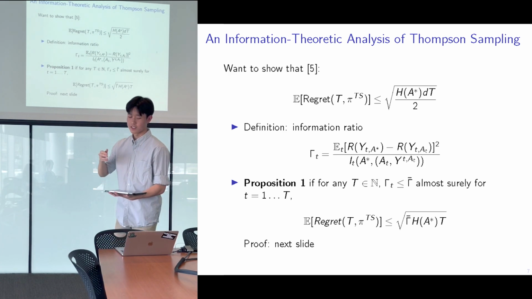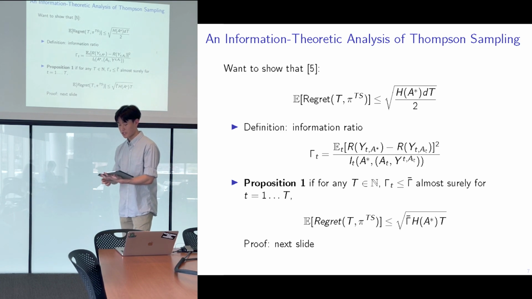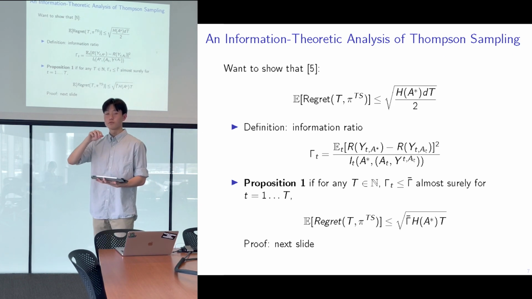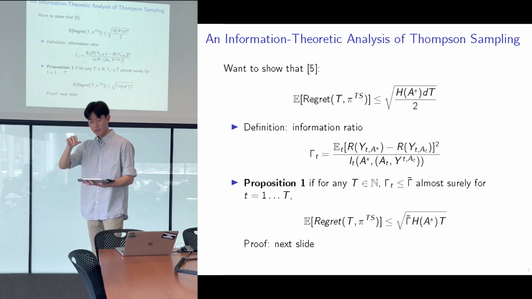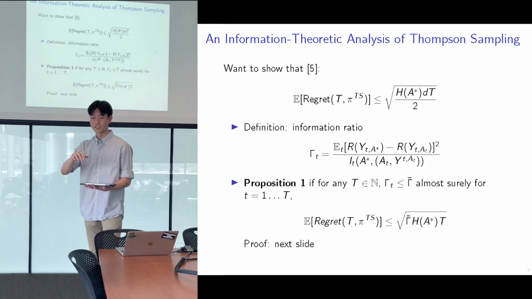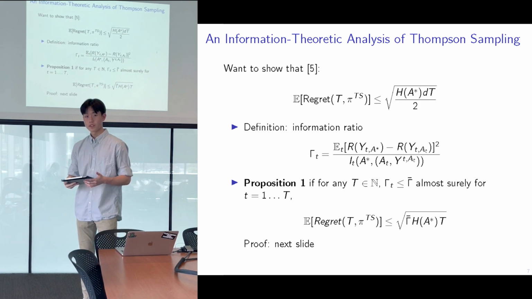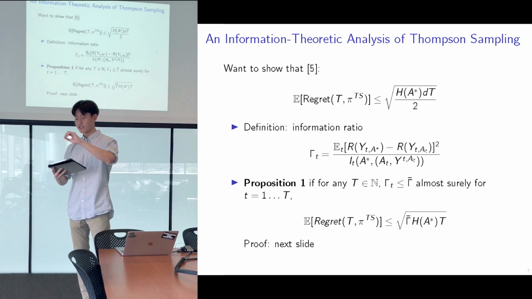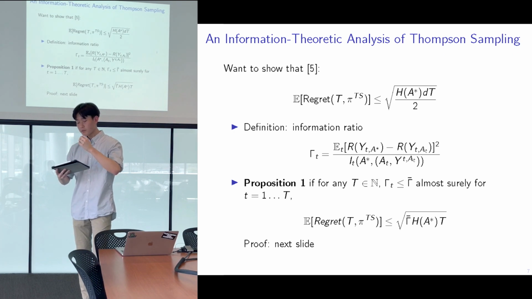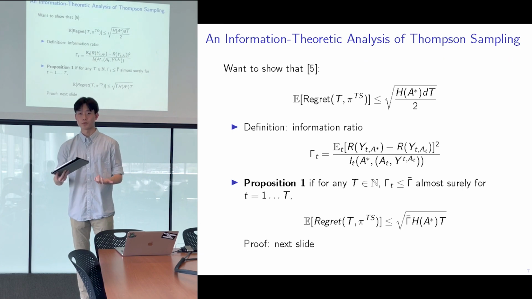Now let's get into the heart of the proof. We will be defining this information ratio, which is, at a given time step, the ratio between the regret within that time step squared and the information gain about the optimal action. What this is saying is that even if we're incurring a lot of regret, if we can bound the information ratio, then we're actually learning a lot about the optimal action, which is what we want.